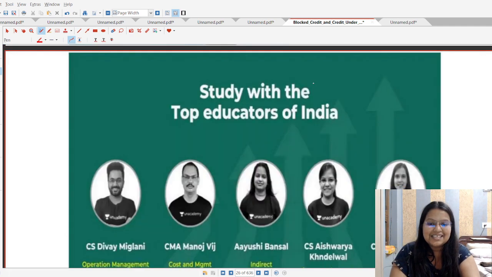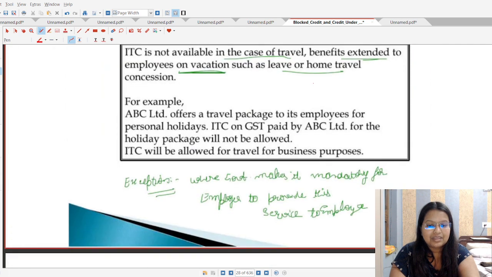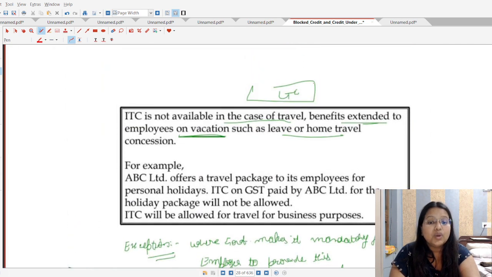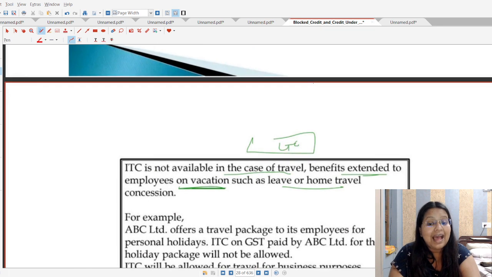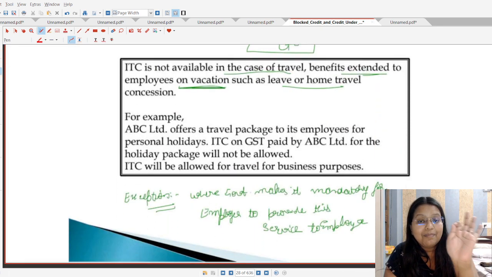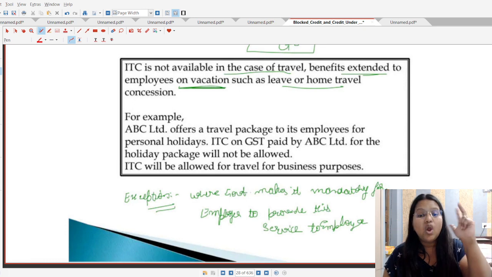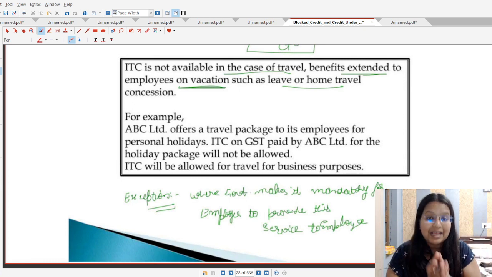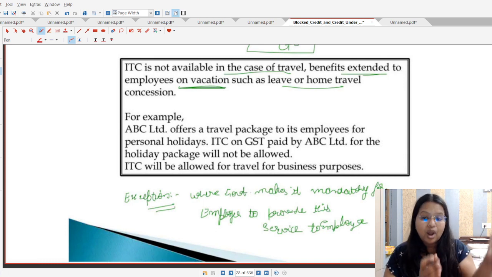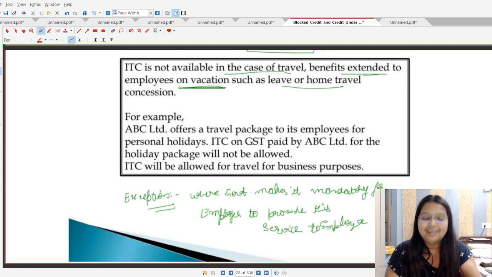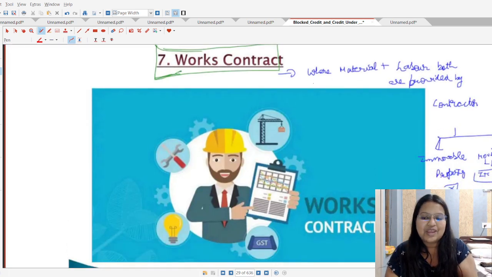Okay. Next, students, the next point here is the travel point. In the case of the travel point, what will happen? ITC is not available in the case of travel benefits which are extended to employees on vacation, such as leave or home travel concession. So if an employer is giving any kind of LTC or HTC, leave travel concession or home travel concession, to other persons, and some GST has been paid for this purpose, for holiday packages also, ITC shall not be allowed. But yes, one exception is there which is applicable to all points: the government makes it mandatory for the employer to provide these services to the employees.